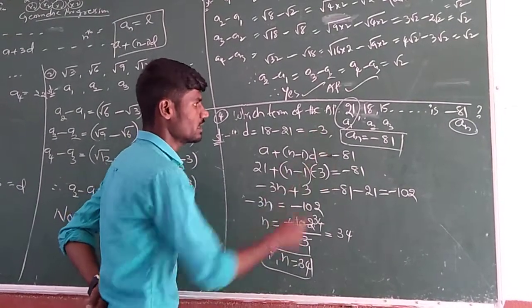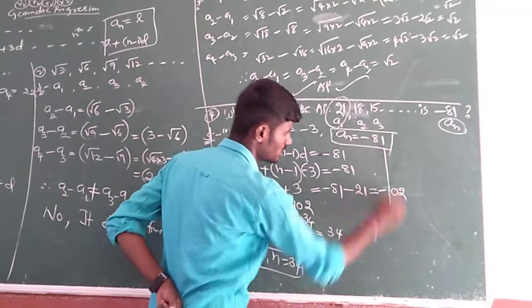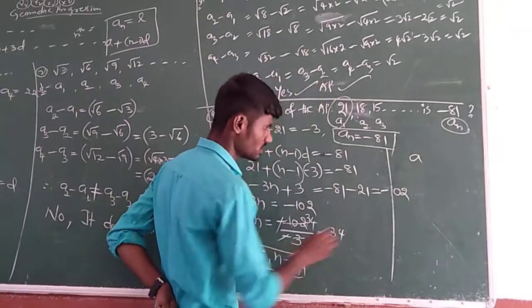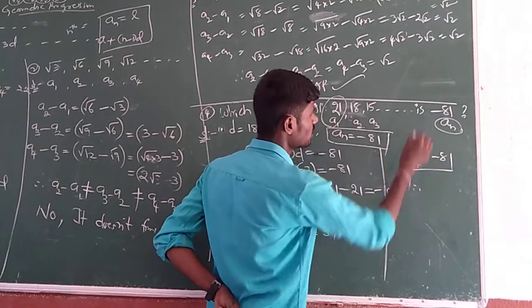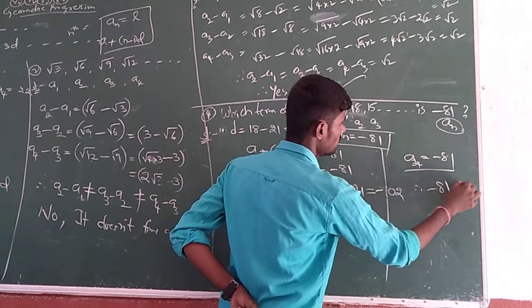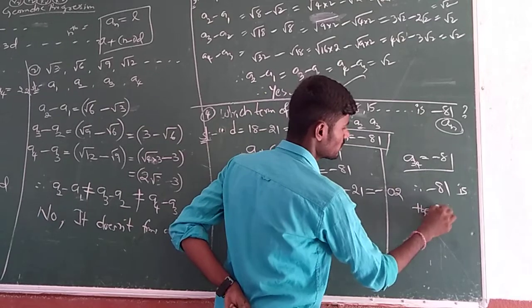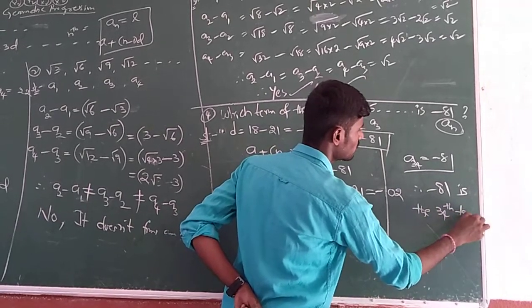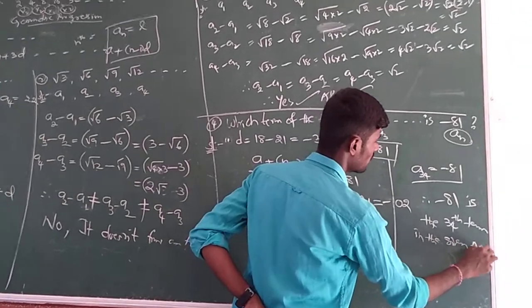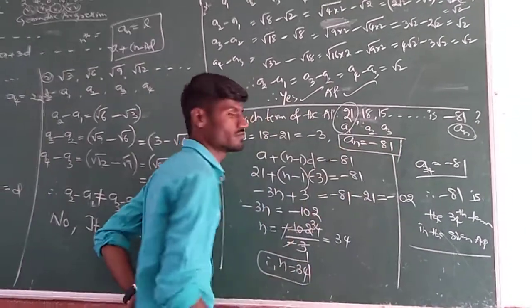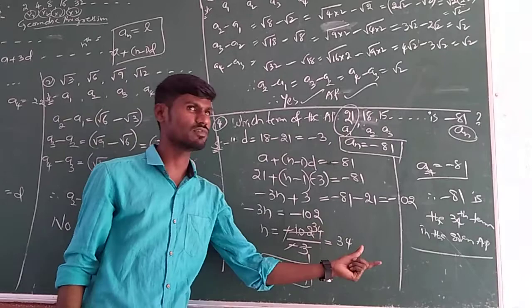What does it mean? An is minus 81. In the sense, A suffix n, what is that? 34 is minus 81. Therefore here we can say that minus 81 is the 34th term in the given AP. In the given AP, not everywhere, only in the given AP. So this is the position. How can we find it?